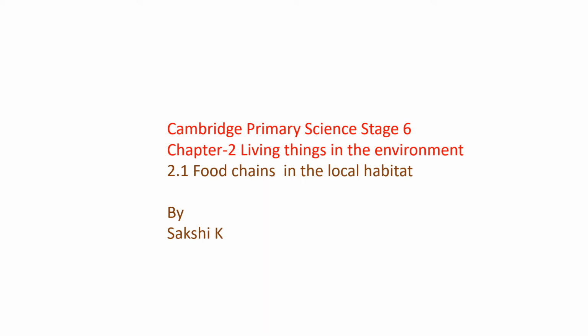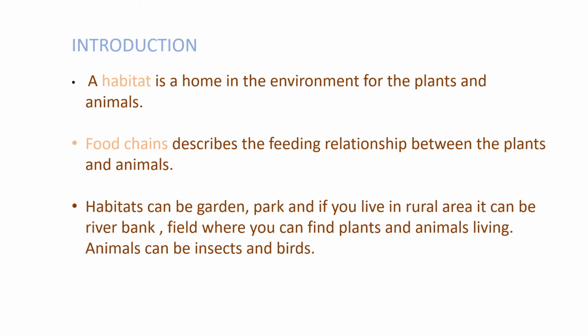Our first topic for the discussion: food chains in the local habitat. So what is a habitat? Introduction. A habitat is a home in the environment for the plants and the animals, where the plants and animals interact. Food chains describe the feeding relationship between the plants and animals.